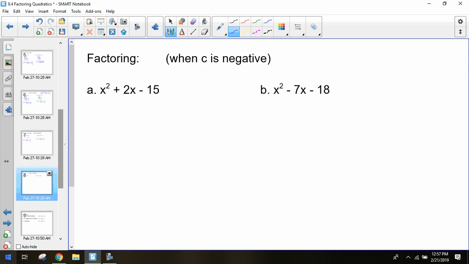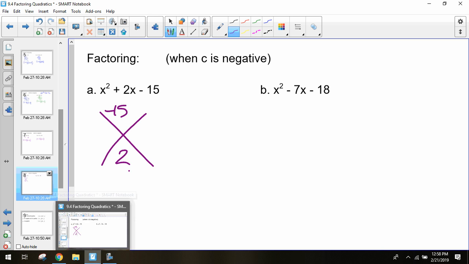One other type of situation. Rather than having b negative, c is negative. So I have a negative final solution. So I need two numbers that multiply to get negative 15, but add together to get 2. How can I get two numbers that multiply to get a negative? One has to be positive, one has to be negative. So I know one is going to be a positive solution, one's going to be a negative solution.